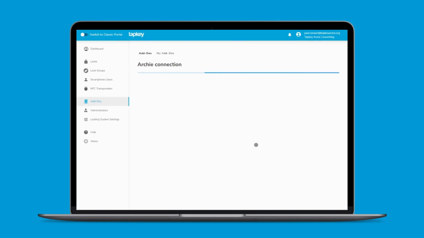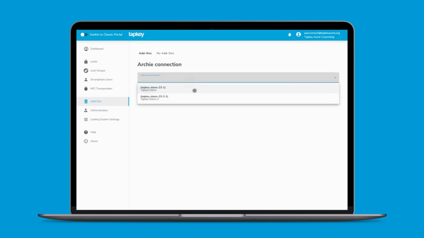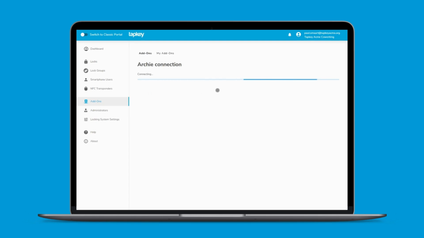When you're already logged in to Archie, you will be requested to select the space in Archie. In this case, we are going to select the first one, Tapkey demo, and connect. In this step, the connection is already established between your Tapkey locking system and Archie.